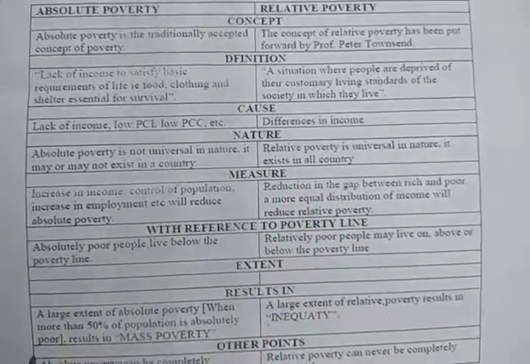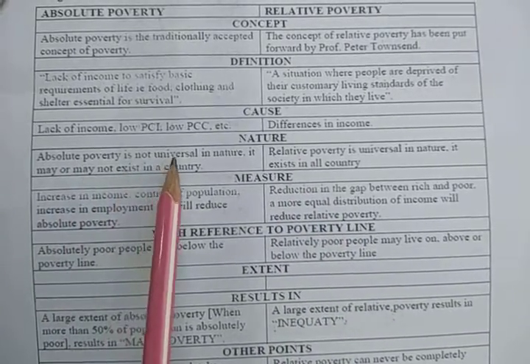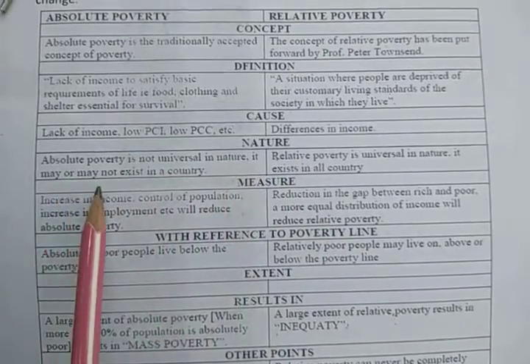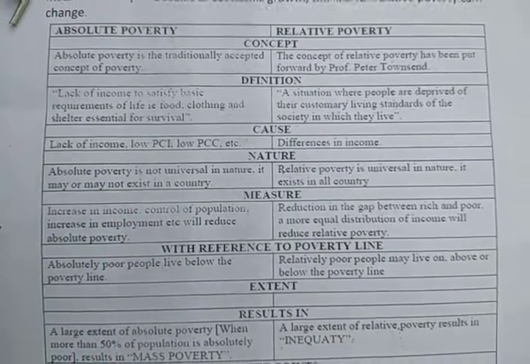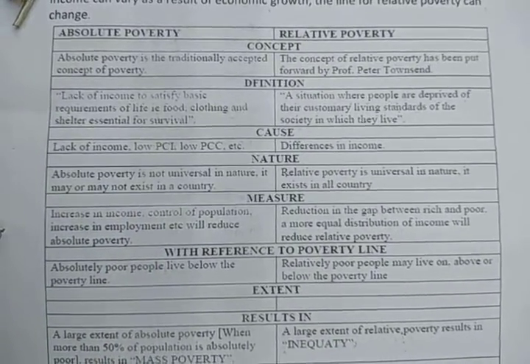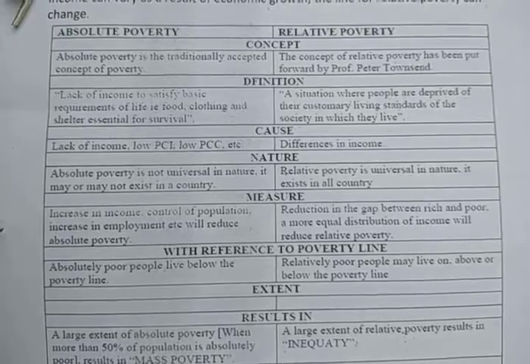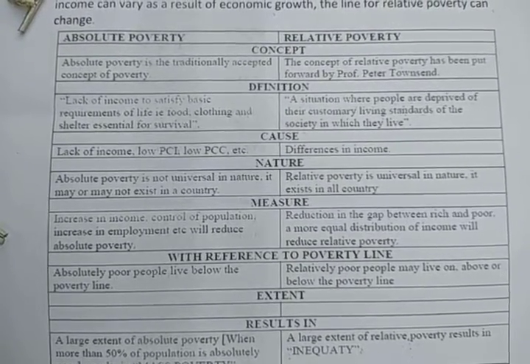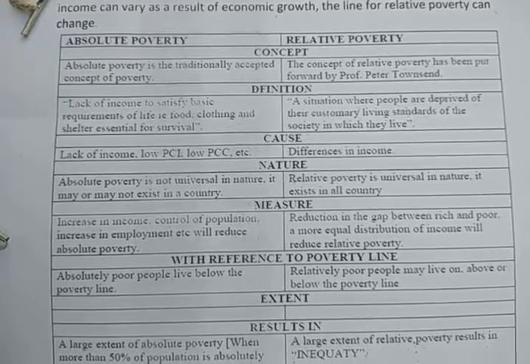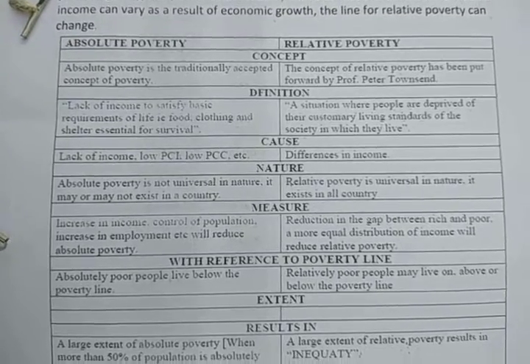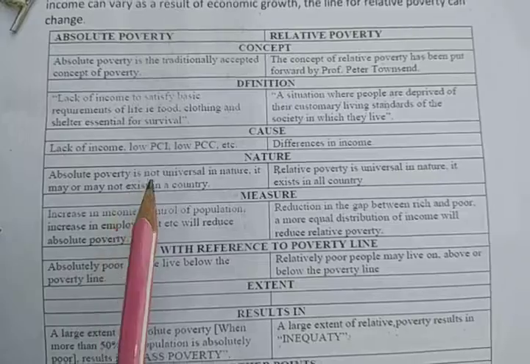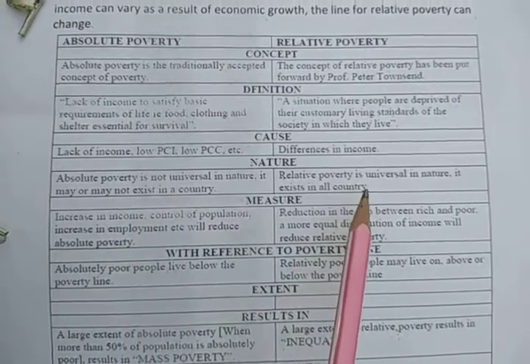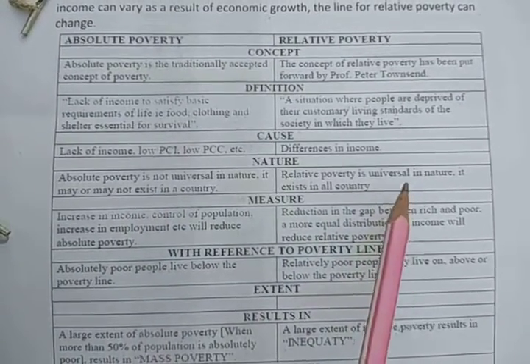Next is nature. Absolute poverty is not universal in nature. It may or may not exist in a country. Like there may be persons in a country who are very poor, who are not able to afford food, and there may not be some people who are not able to afford food and shelter. This is not a universal condition, but relative poverty is a universal condition in all countries.